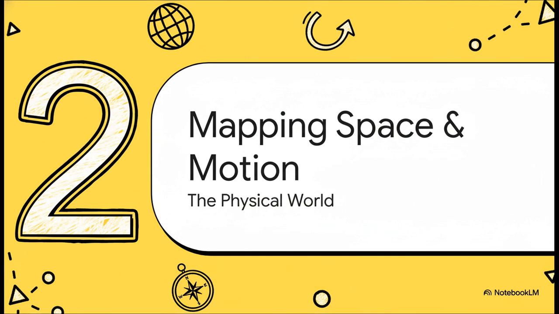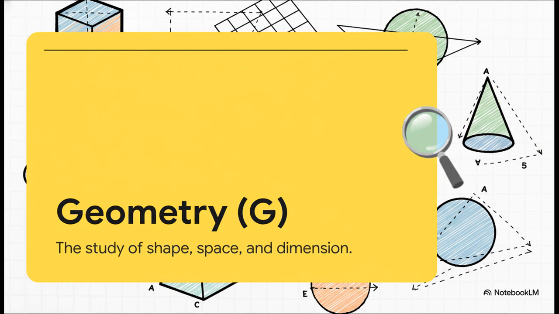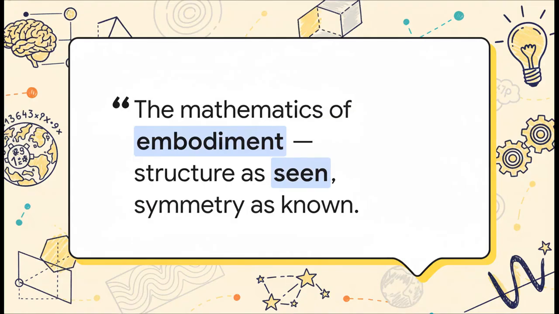Okay, so we've got our basic grammar down. Now let's get a little more adventurous and head into a new region of our map, the one we can actually see and touch. It's time to map the physical world. So let's jump ahead on our map to G for geometry. This is math's toolkit for describing the actual physical shape of our world, the forms, the spaces, the dimensions that we navigate every single day. This is really where math becomes tangible, embodied. Geometry is that amazing intersection where pure abstract logic meets our physical intuition. It's how we recognize structure in the world around us and just instinctively know symmetry when we see it.